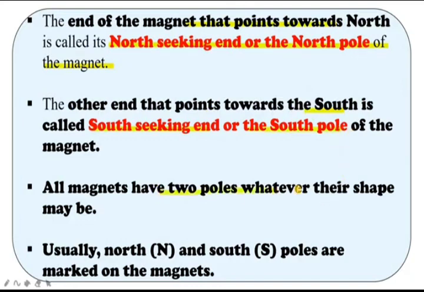Okay, all magnets have two poles, whatever their shape may be. Usually north and south poles are marked on the magnets. Just now I have shown the activity. You can see the poles marked on the magnet.